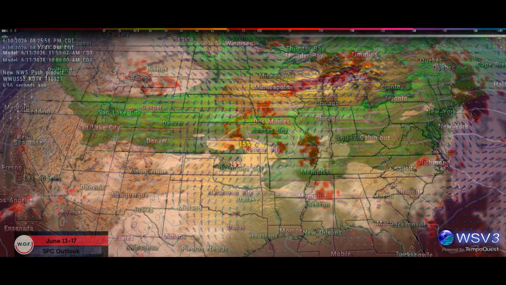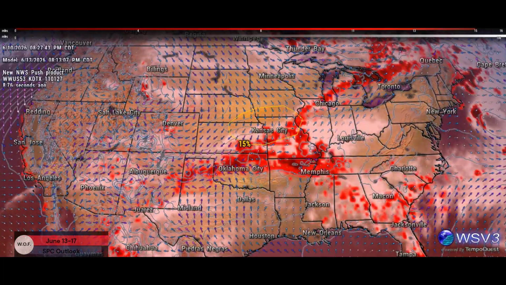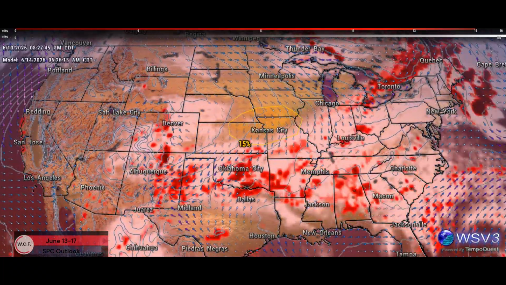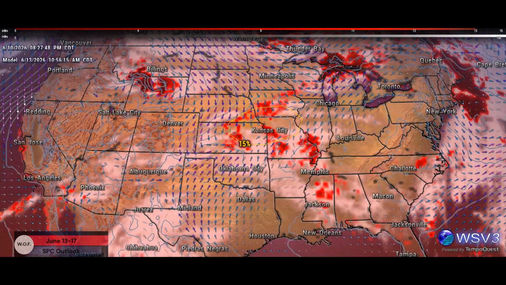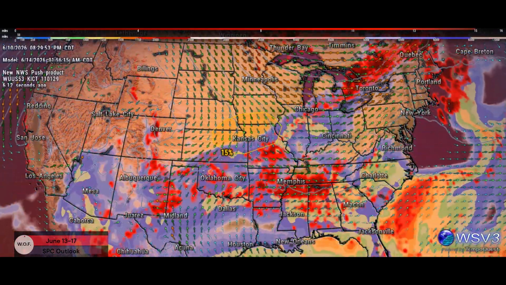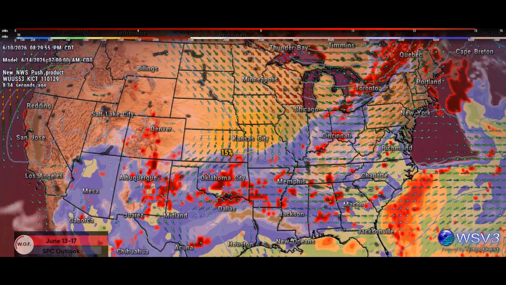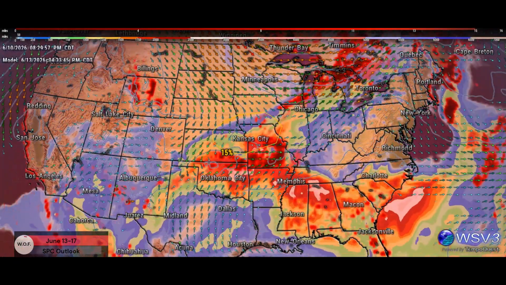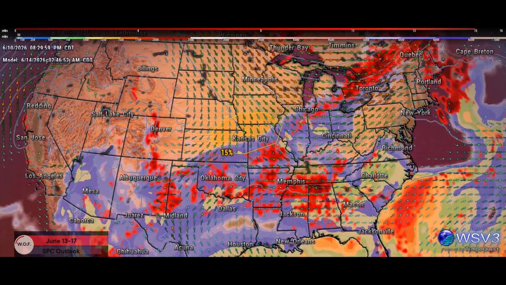At the surface, an area of low pressure is forecast across the central plains with an associated front extending northeast into the upper Great Lakes. A strongly unstable air mass is forecast ahead of the front across portions of the mid and lower Missouri Valley into the Ozark Plateau, with instability decreasing with northeastward extent into the upper Great Lakes.